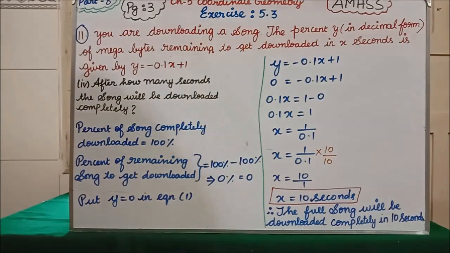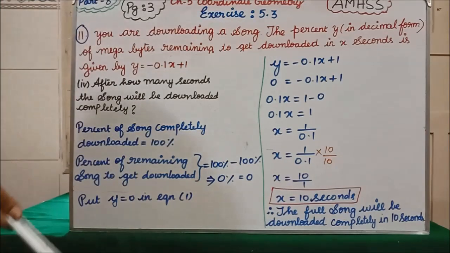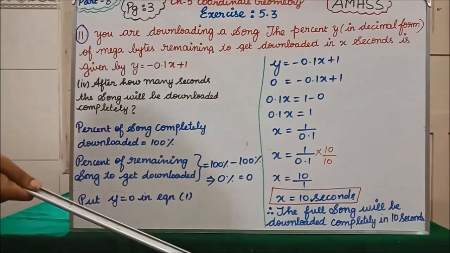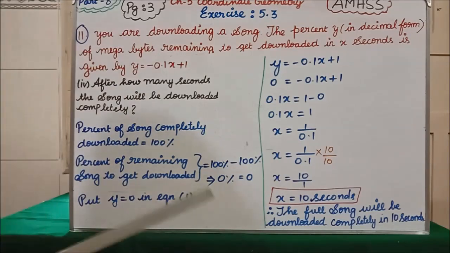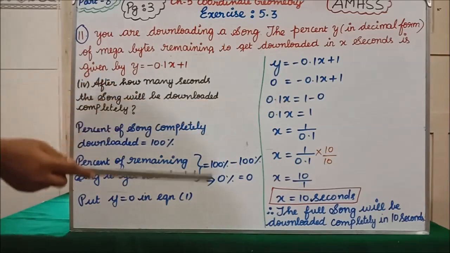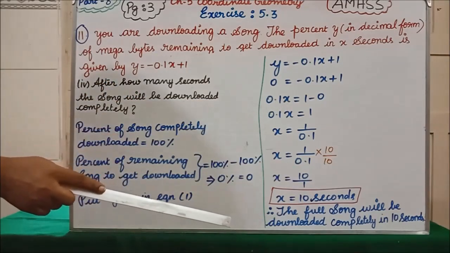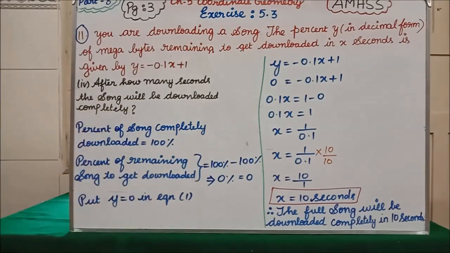In the denominator, after the decimal you have one digit, so multiply the numerator and denominator by 10. 1 into 10 is 10, 0.1 into 10 is 1, so 10 divided by 1 is 10. x equals 10 seconds. So the answer is the full song will be downloaded completely in 10 seconds. That is the answer for the fourth subdivision.